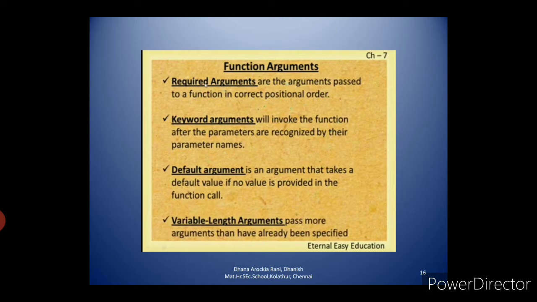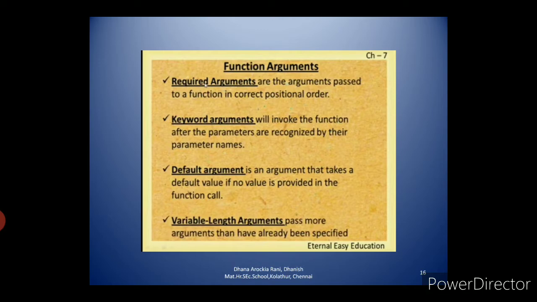So keyword arguments means you have to use the key name equal to, while calling the program. You have to use the keyword name equal to Ram, age equal to 25. Like that you have to use the keyword. In that case you can change your positional order, so the interpreter picks the correct values.